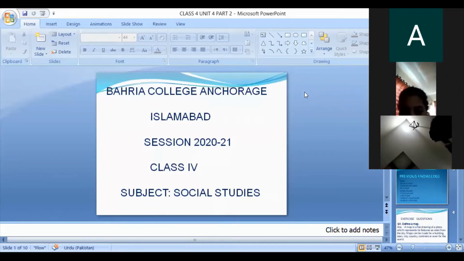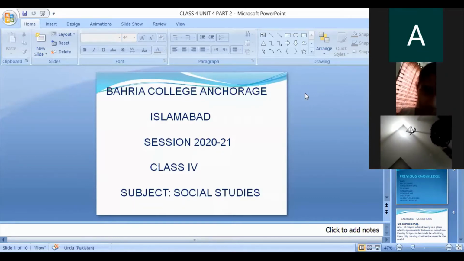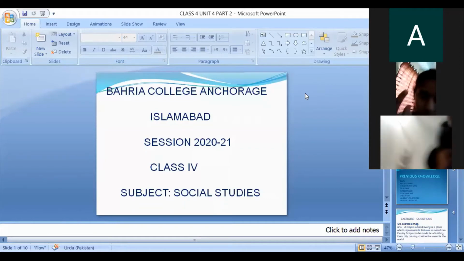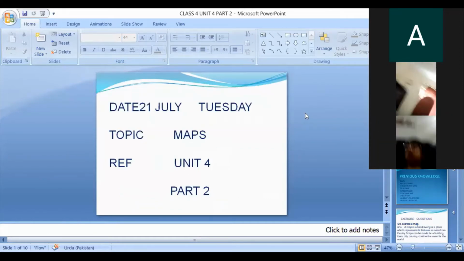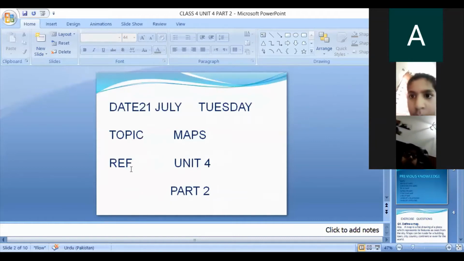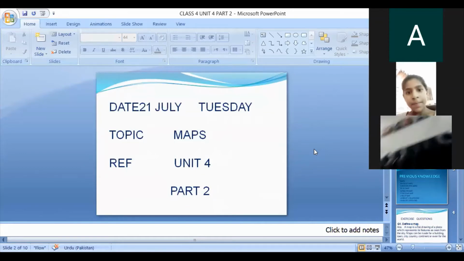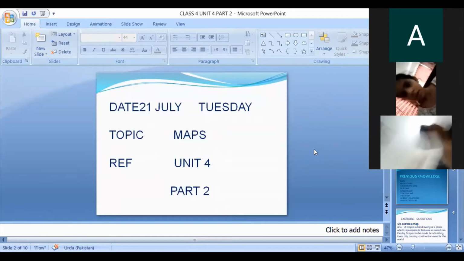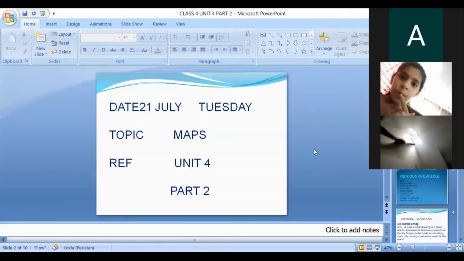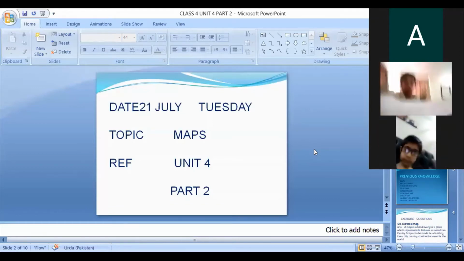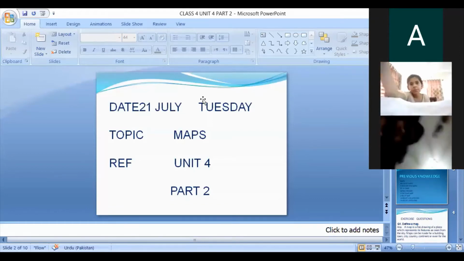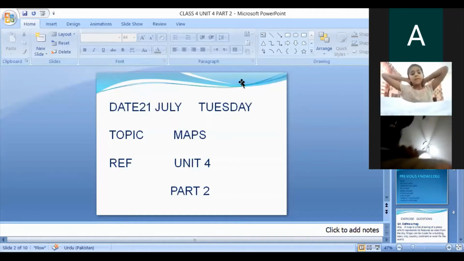Okay, today I'm going to teach you lesson number 4, part 2. In the last class you read about maps, that is reference unit number 4, part 2, and today we will discuss the important points of this lesson and the exercise questions. One more thing: in this class I will also revise all the objectives of the lessons. So very carefully attend the lesson.